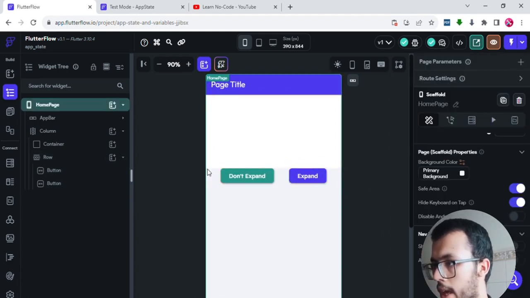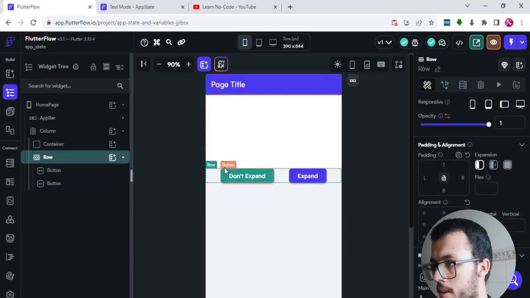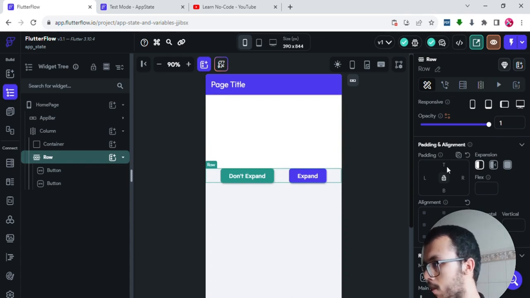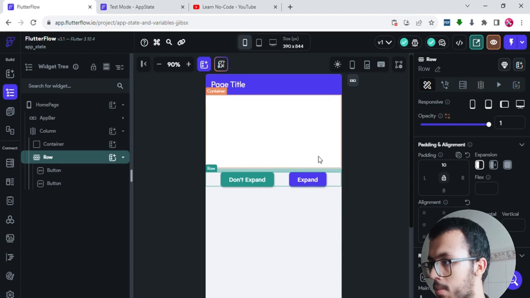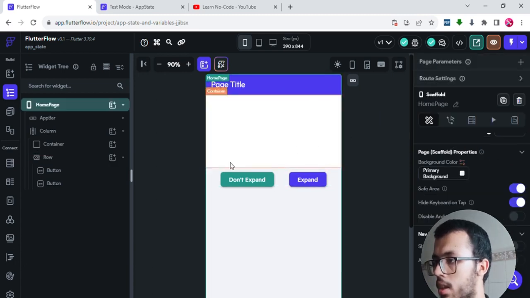So here we have our row. We want it to be a little bit like this. We want some space in here. I will select that row and add some padding on the top of it. So it will take both buttons and move them away from the container. And now we are good to go.